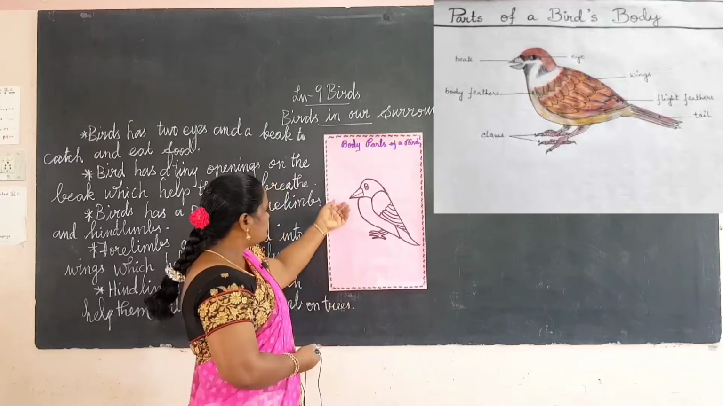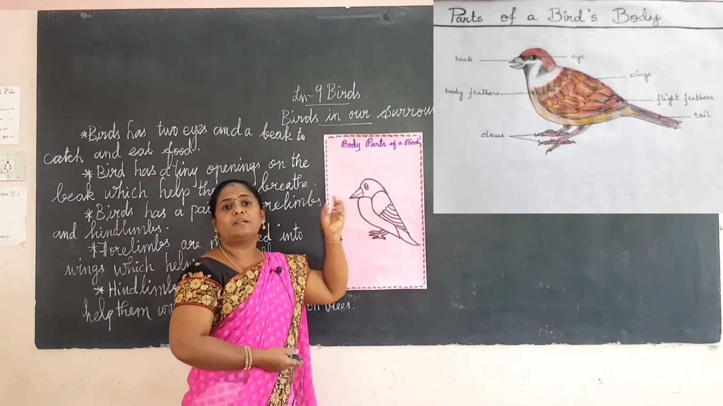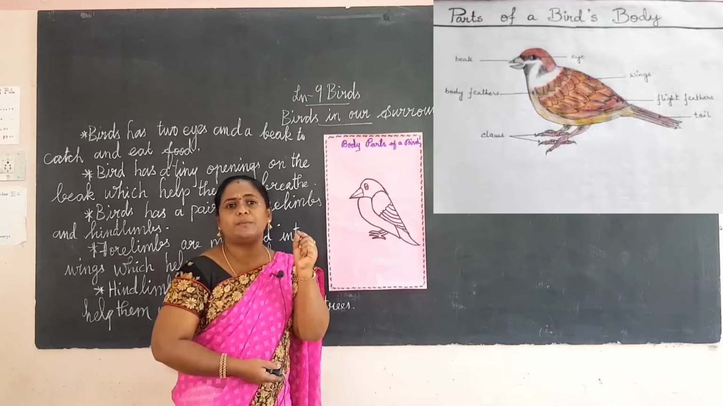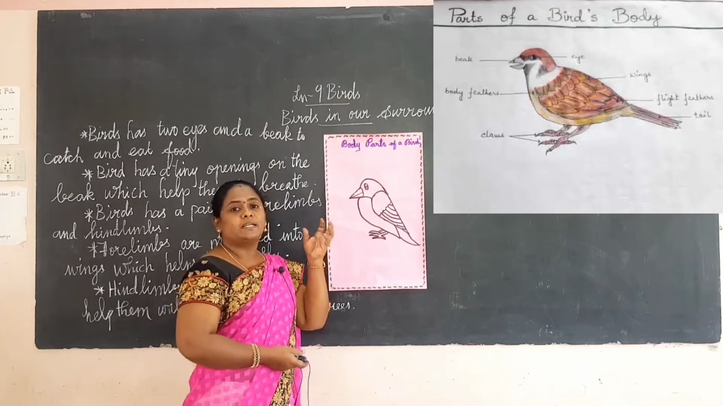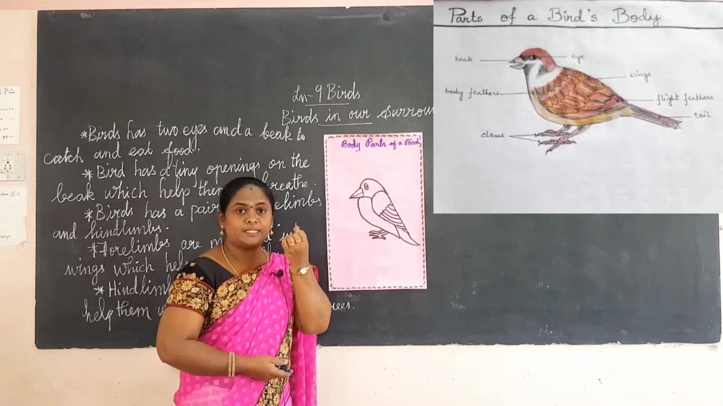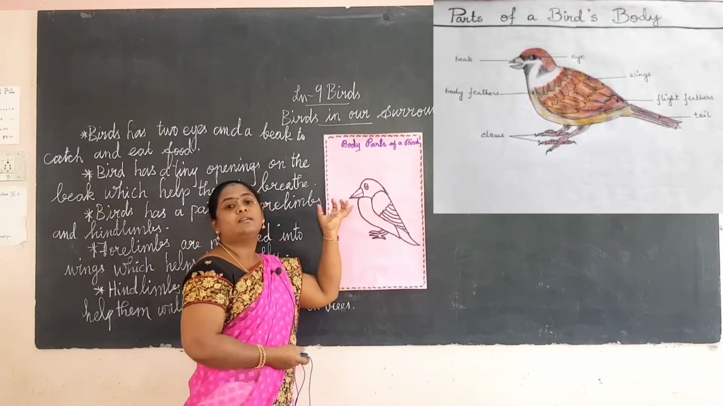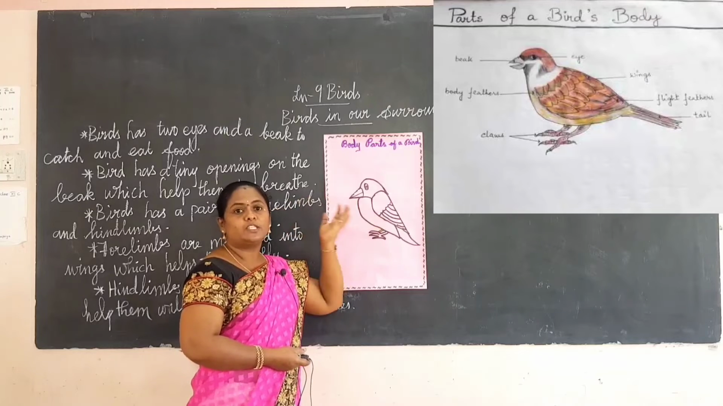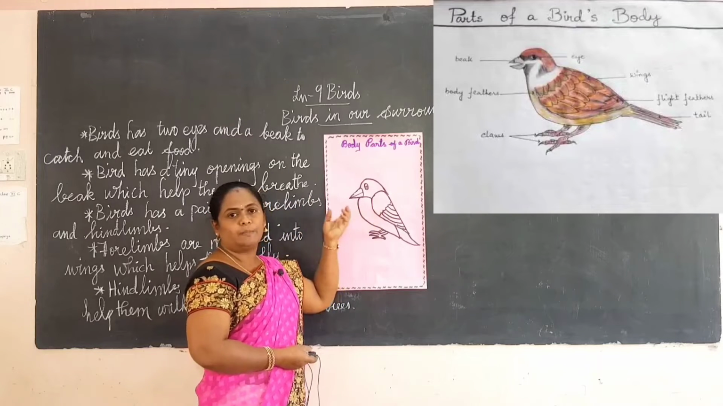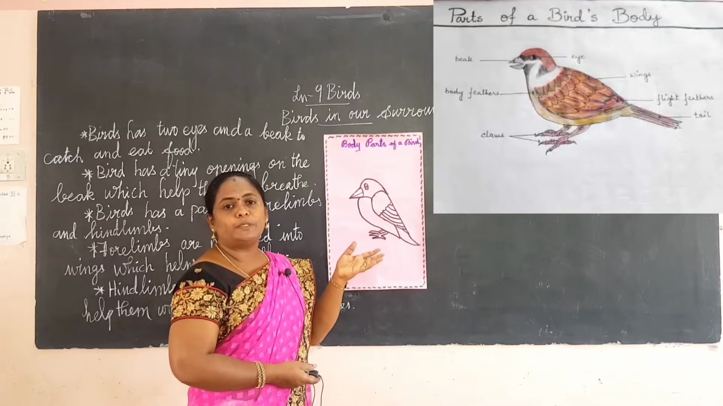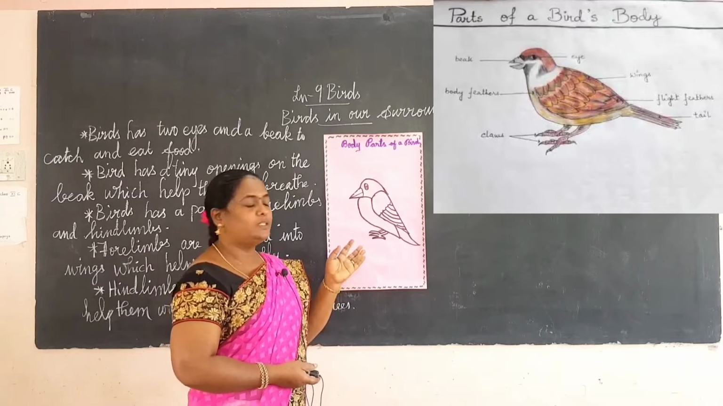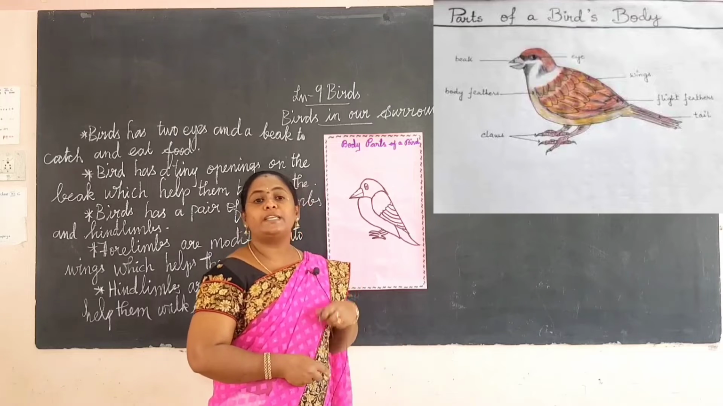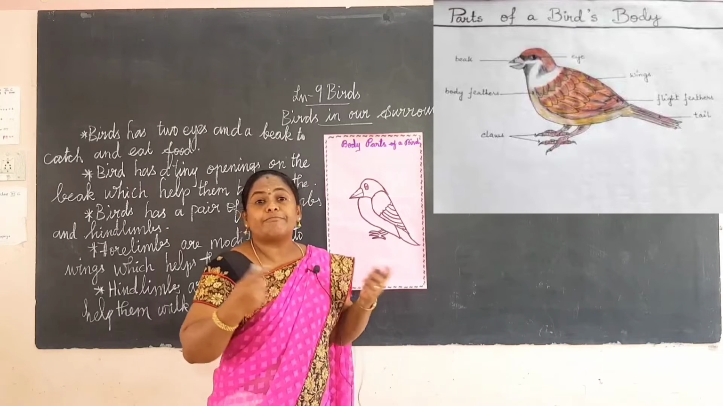So some birds have two tiny openings near the eyes. Tiny means small. The openings are covered with feathers, and these organs help them to hear sounds. And this is the external features of birds. Next we learn how birds fly.